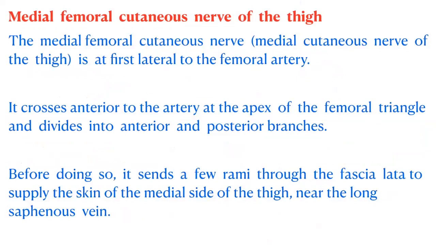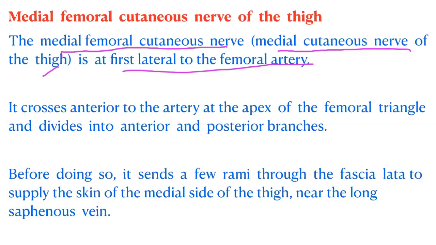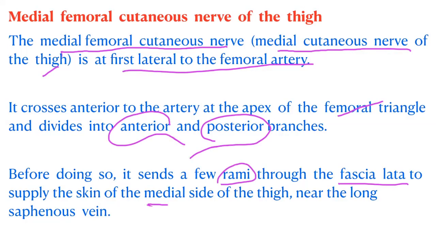Coming to the details of the anterior cutaneous branches. The medial femoral cutaneous nerve, or medial cutaneous nerve of the thigh, is first lateral to the femoral artery. It crosses anterior to the artery at the apex of the femoral triangle and divides into anterior and posterior branches. Before doing so, it sends a few rami through the fascia lata to supply the skin of the medial side of the thigh near the long saphenous spine. So this medial femoral cutaneous nerve has anterior and posterior branches, and it also sends rami to the skin of the medial side of the thigh, right?